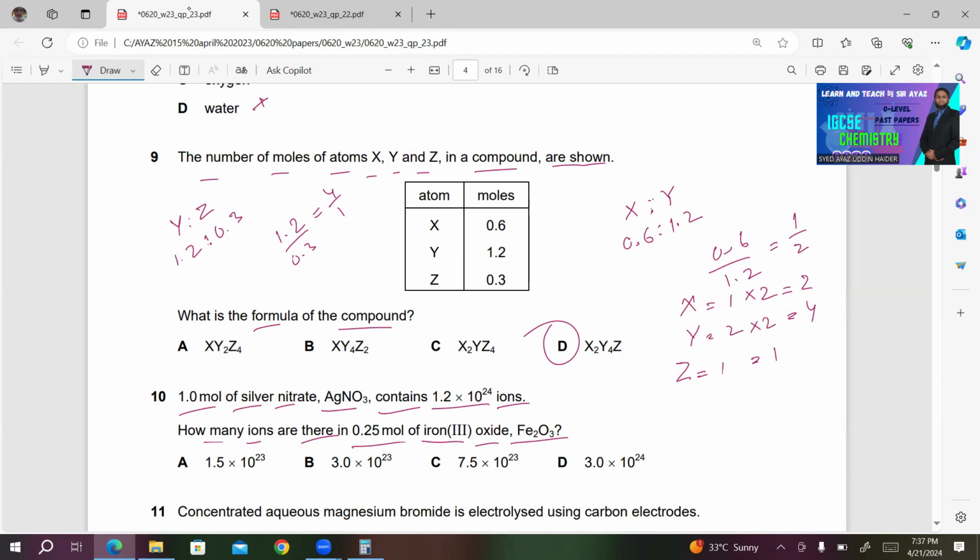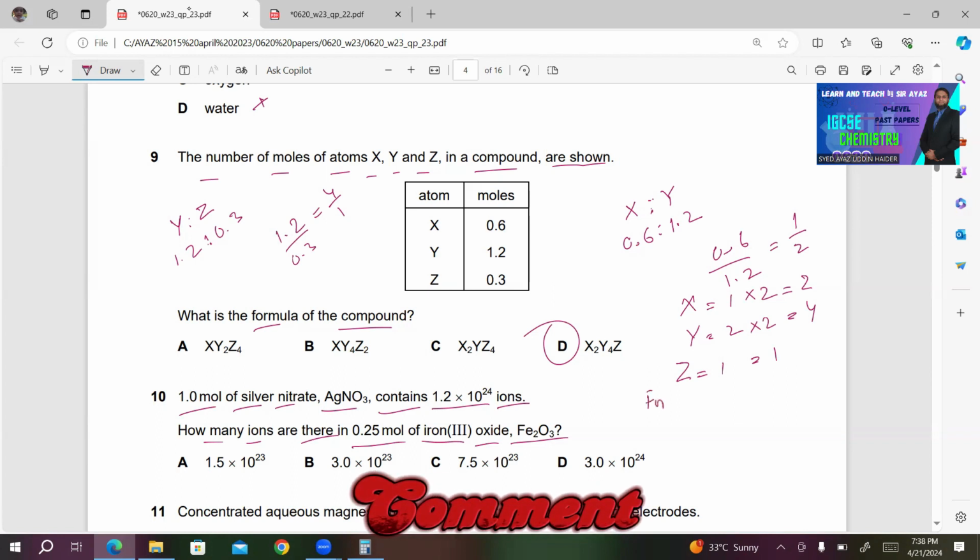They have already mentioned the ions for AgNO3. So 1 mole contains 1.2 times 10 to the power 24 ions. So first of all, I need to write down the ions present in Fe2O3. Then we will multiply the number of ions by 0.25 moles. In this way, we'll be able to know the number of moles of the ions.